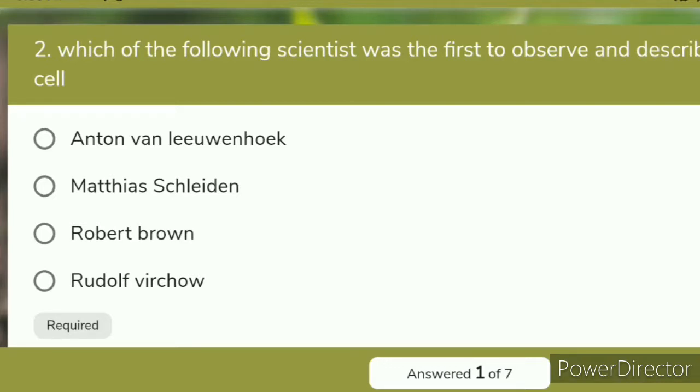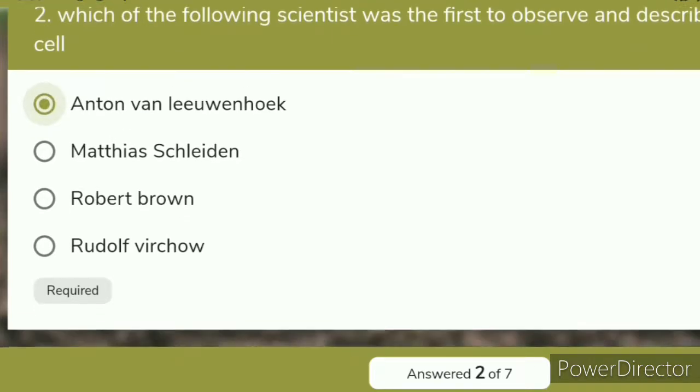Actually, Schleiden, who proposed and formulated the cell theory, is one of the members who formulated the cell theory. Robert Brown observed the nucleus in the pollen grain, and Rudolf Virchow explained that new cells are formed from pre-existing cells. This is the sentence of Rudolf Virchow. Actually, the live cell was observed by Anton van Leeuwenhoek, and this is the right answer to this question.